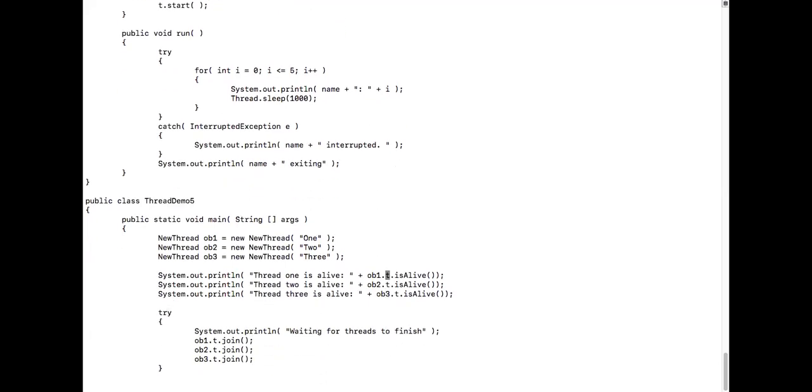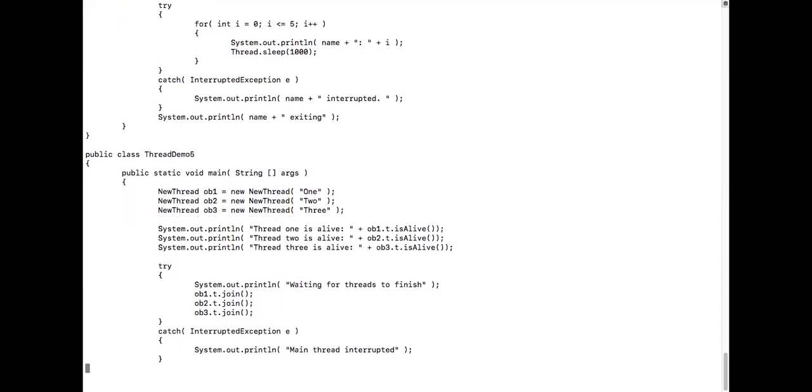I'll come back after creating 3 threads, to the main method, I mean the main thread. In the main thread, we print the is-alive status, whether OB1 is alive, OB2 is alive, or OB3 is alive. I think it will print true, true, true. And then what am I doing over here?